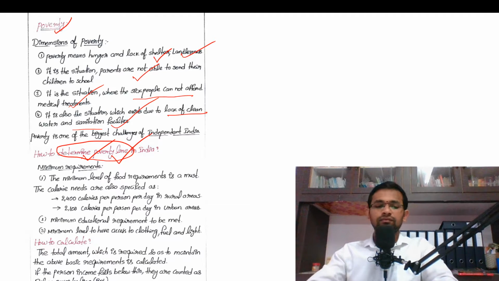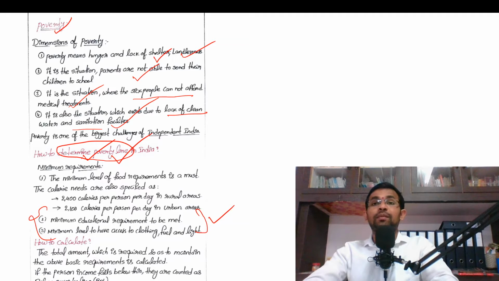Okay, so how is the poverty line calculated? Let me define it in another way. The poverty line indicates the minimum expenditure that is required to meet the minimum needs of life.